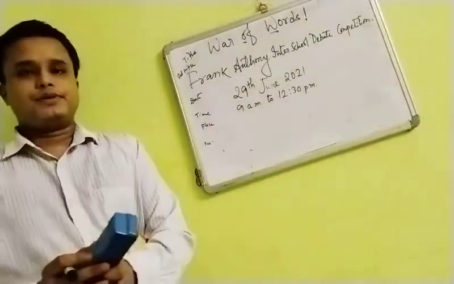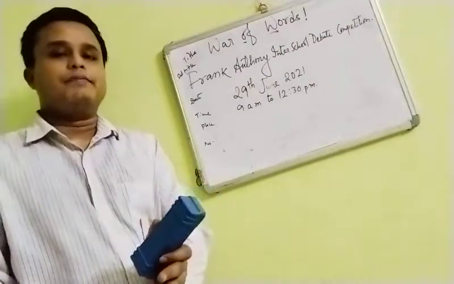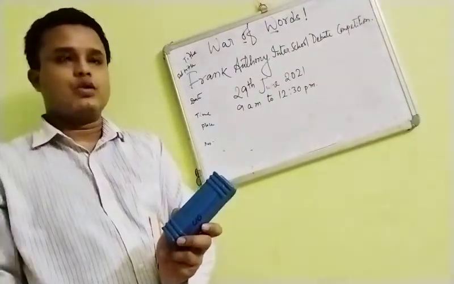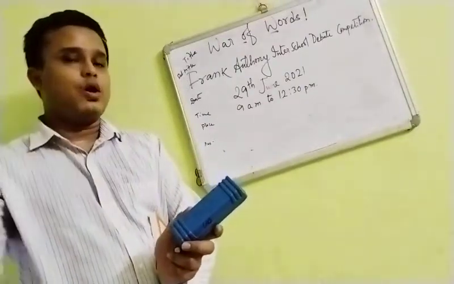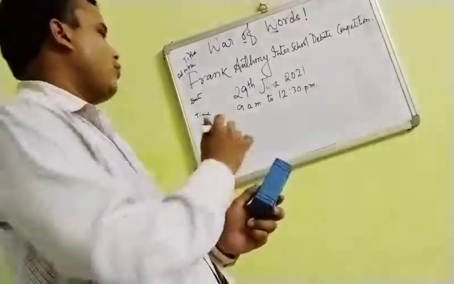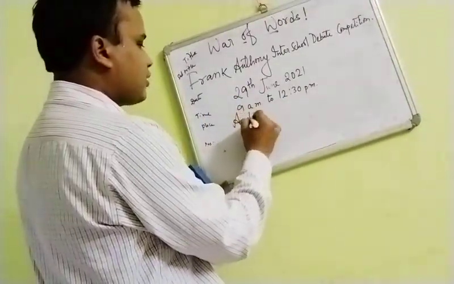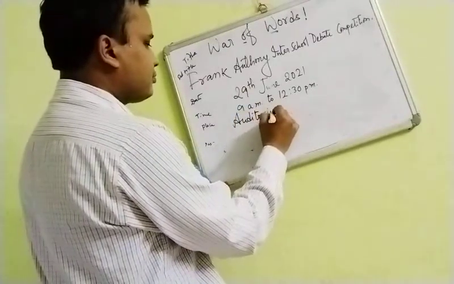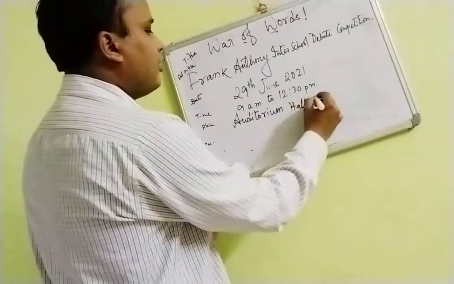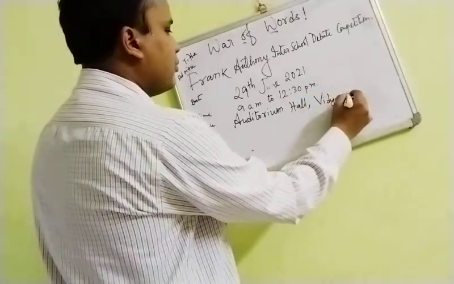Okay. Then place. Place will go from the smaller place to a bigger place. That means you can write Vidyasagar Shishu Niketan, comma, school ground, or Vidyasagar Shishu Niketan, comma, examination hall. But that we shall not be writing. We shall be writing auditorium hall. Then we shall be writing the school, or the name of our school.